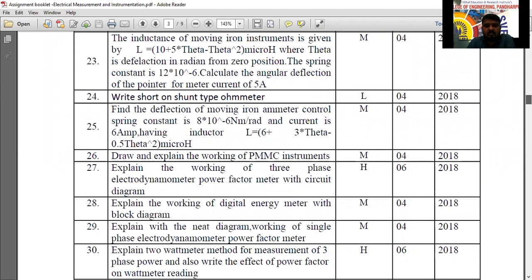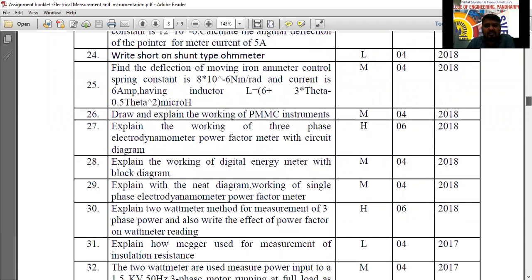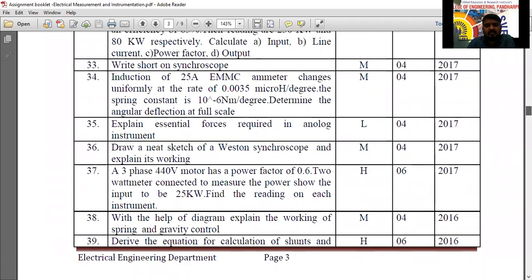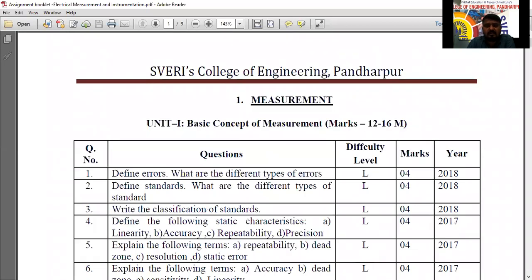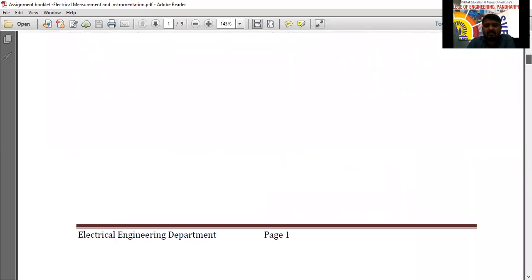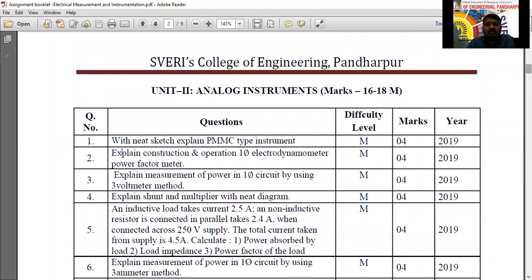And while writing, don't consider simple questions like write a short note on centre-zero galvanometer and all the things. Once a PMMC question came, we explain all the things related to PMMC. Your answer should not be related only to this.